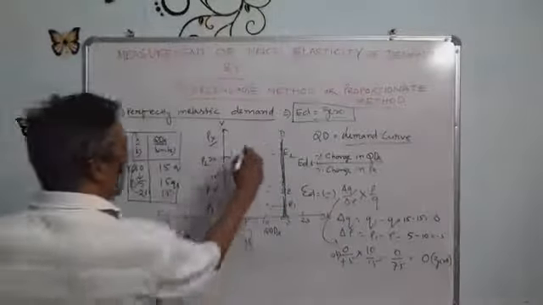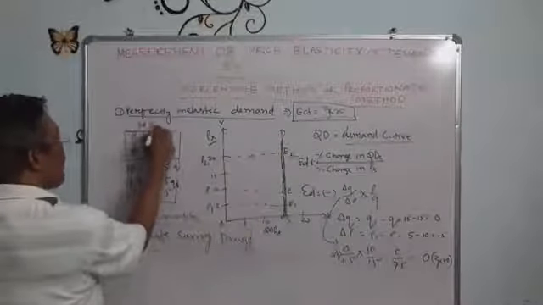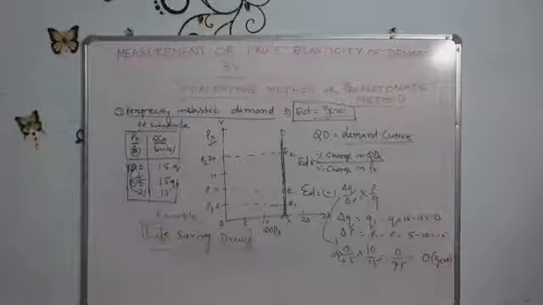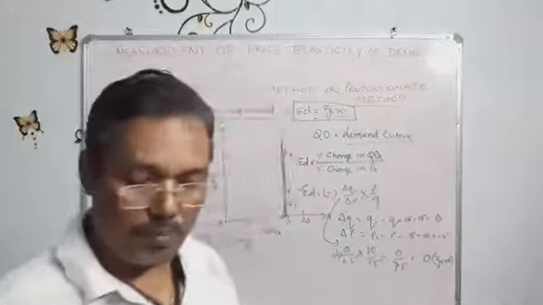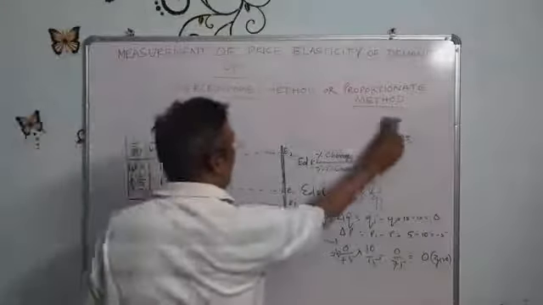This is called the elasticity of demand curve, and this is the elasticity of demand schedule. Now it is clear what we mean by perfectly inelastic demand. Next is inelastic demand. The second point is inelastic demand.